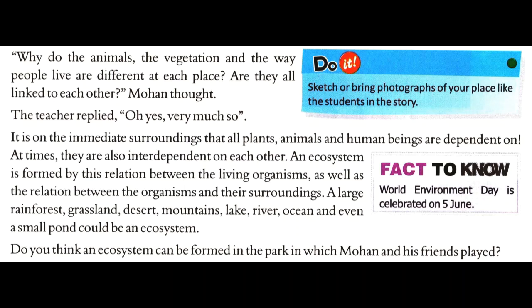Do you think an ecosystem can be formed in the park in which Mohan and his friends played? So this is the question. Now just think upon this.